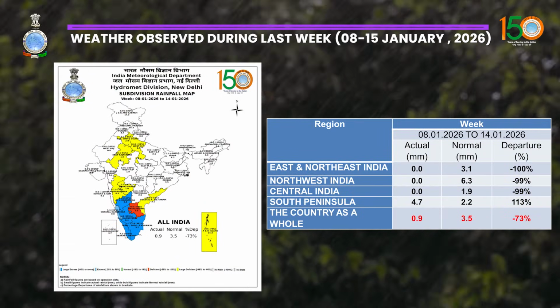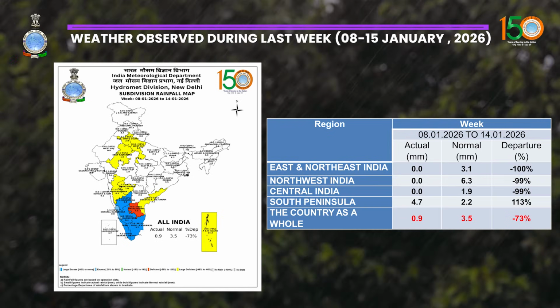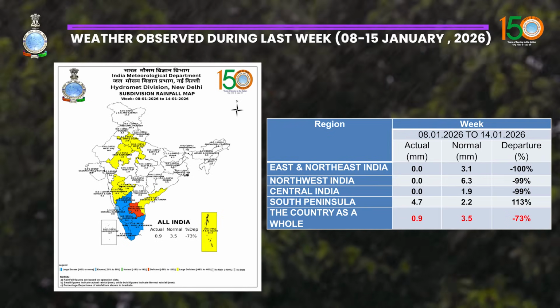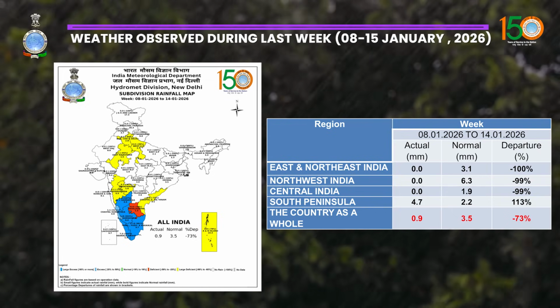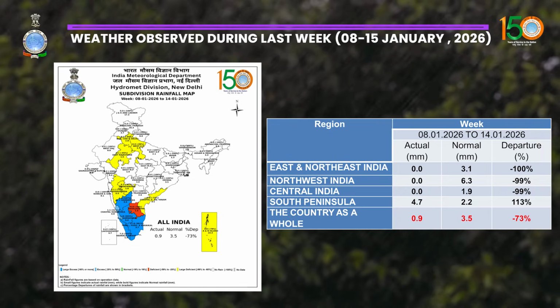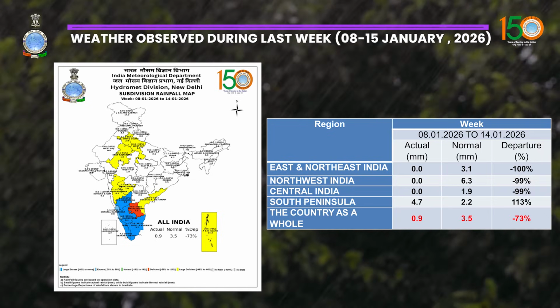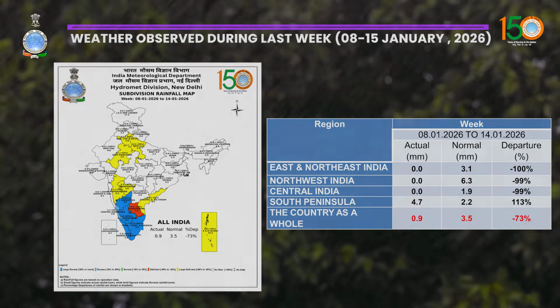This is the weekly rainfall information. As you can see, the rainfall is in surplus over parts of South Peninsular India, mostly associated with the cloud movement and associated rainfall with the deep depression system over the region. The country as a whole experienced minus 73% departure from the normal climatology.